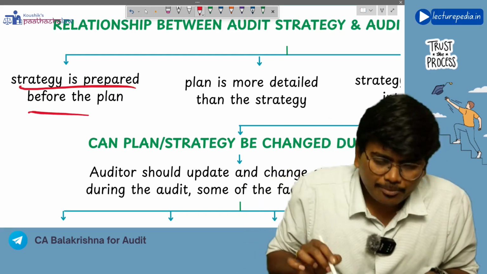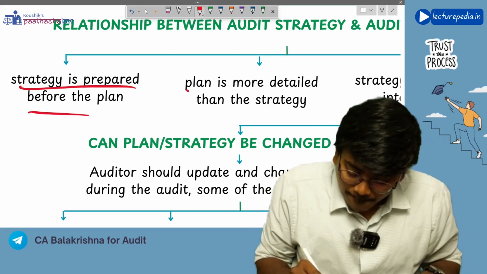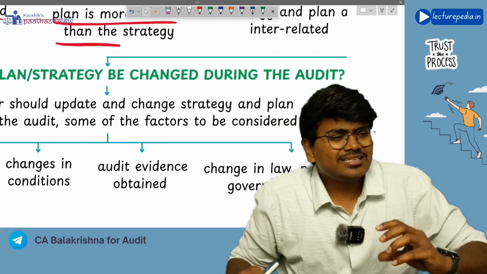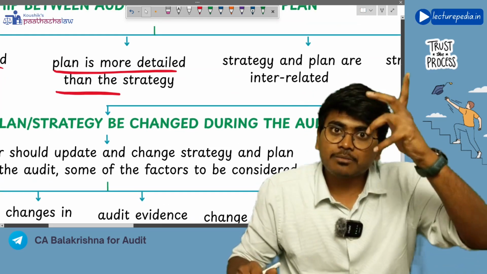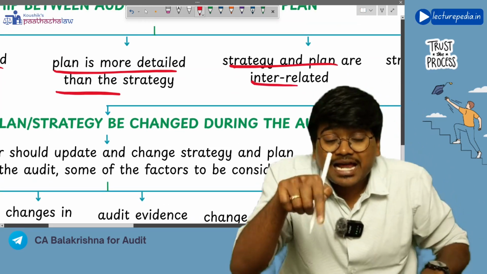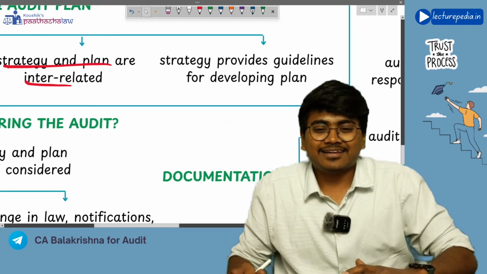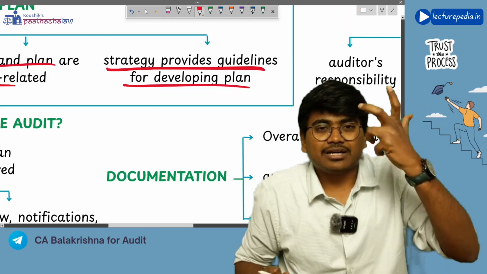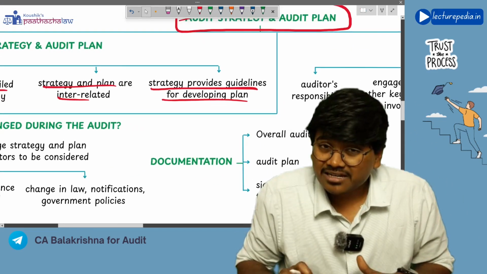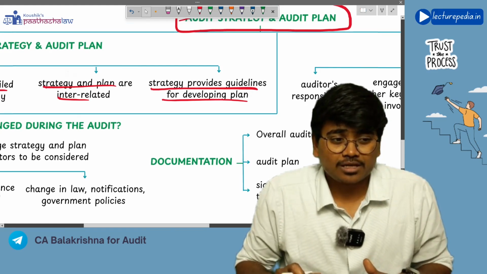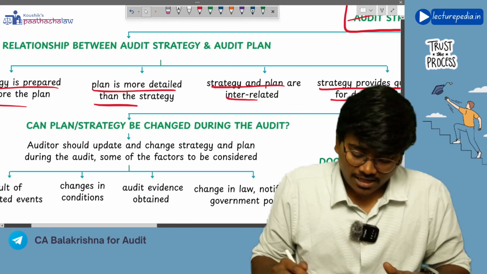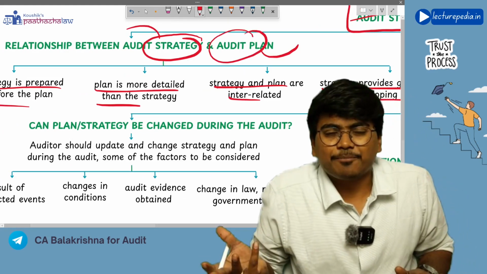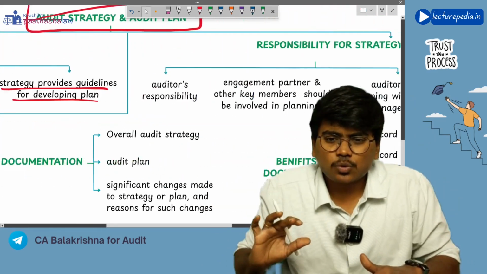See, strategy is prepared before the plan. Plan is more detailed than strategy. We have discussed this point also. Strategy is just brief, whereas plan is very much detailed. Next, strategy and plan are interrelated. They are interrelated with one another, and strategy provides guidelines for developing the plan. So since a relationship exists between these two, who are these two? Strategy and plan. If strategy is changed, plan also will change, right? This you need to remember.